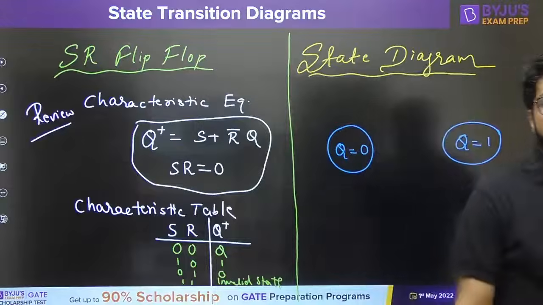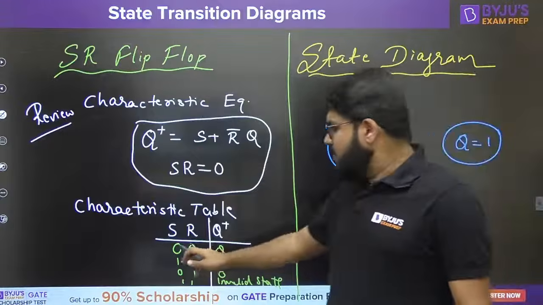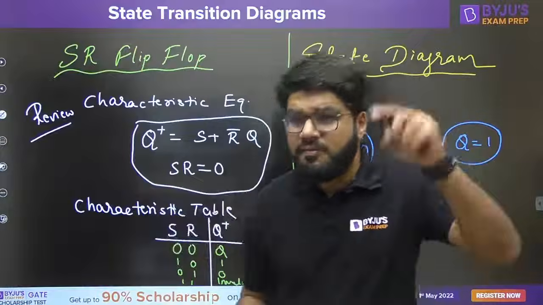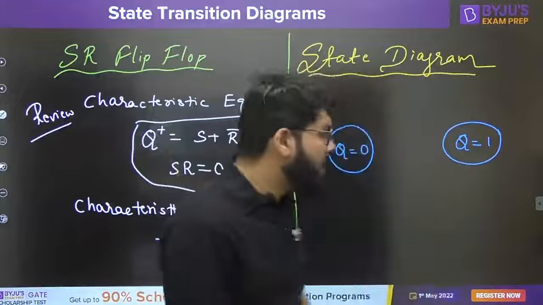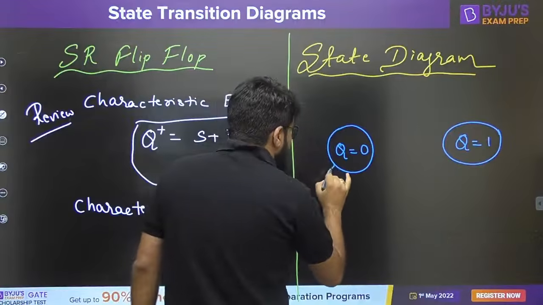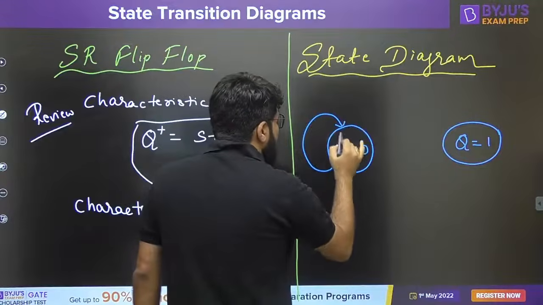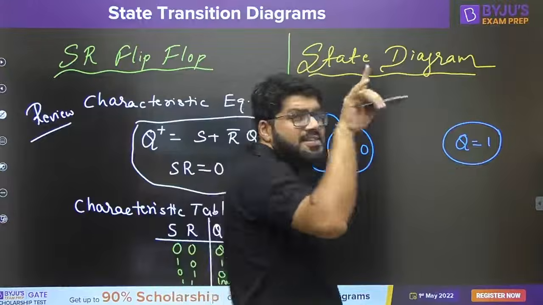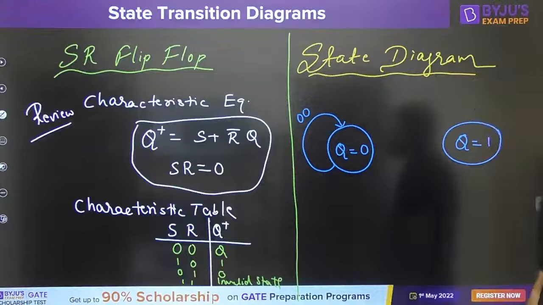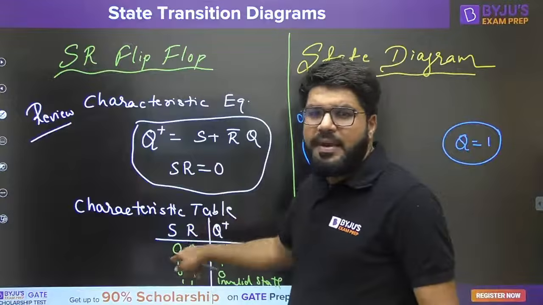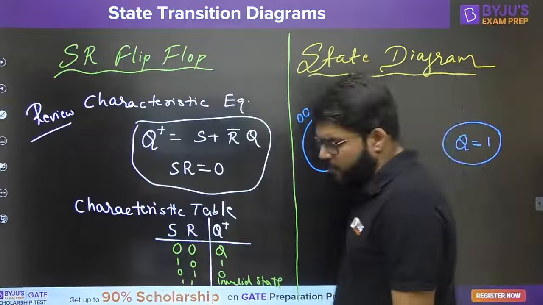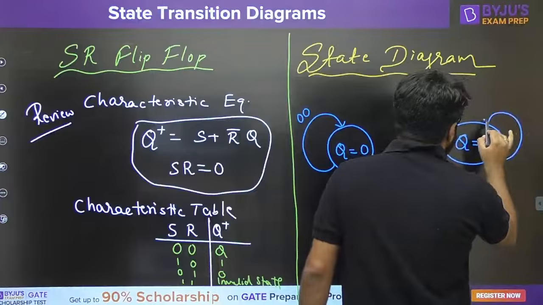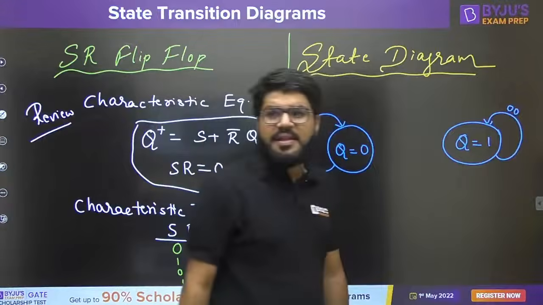Now, the state transition will depend on the value of the input as well. If the input is 0, 0, I will remain in the same state, whatever the state may be. If it is 0, I will be in 0. If it is 1, I will be in 1. Look at this very carefully. I make a directed arc from Q equal to 0 back to Q equal to 0 whenever the input is 0, 0. The input is written over the directed line; here it is a 2-bit input combining S and R. So if the input is 0, 0, I remain in the same state, and that happens here also.